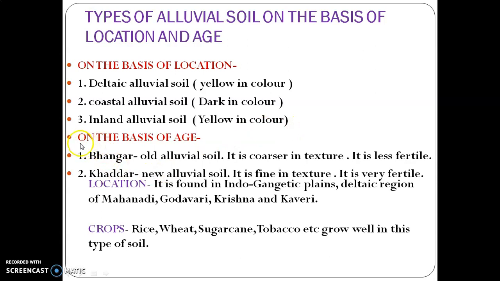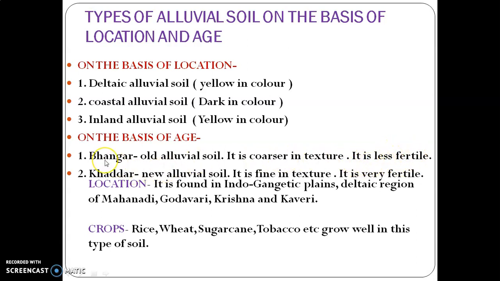Now, on the basis of age, alluvial soil is of 2 types: Bhangar and Khadar. Bhangar is old alluvial soil. This soil is coarse in texture. Coarse means rough in texture. And this soil is not suitable for agriculture because it is less fertile.